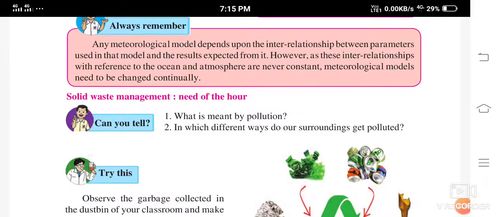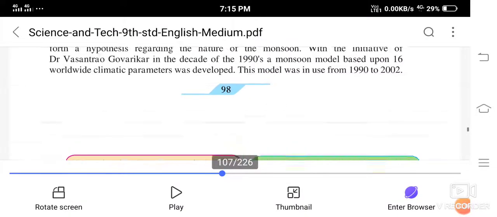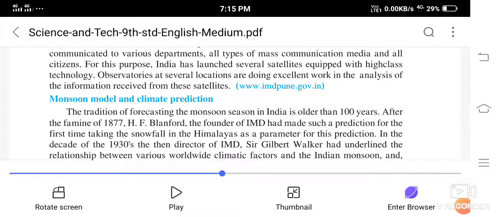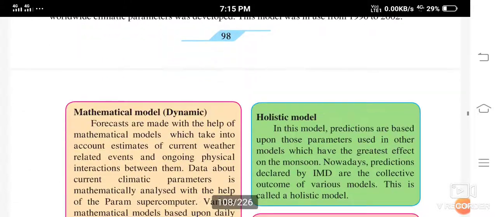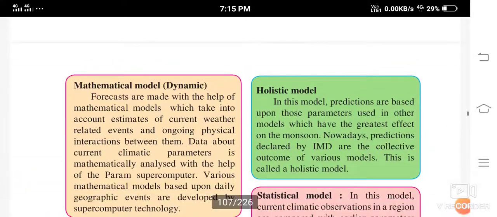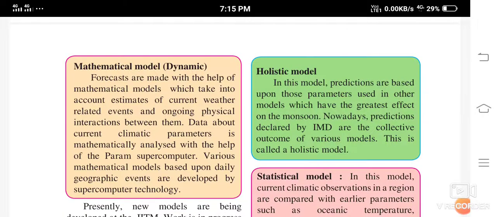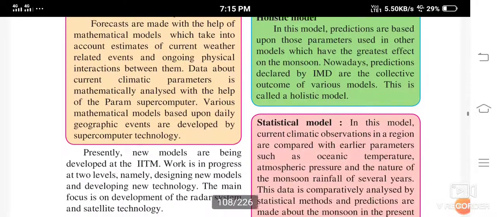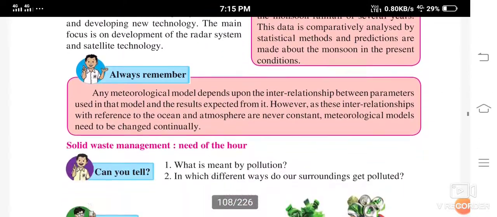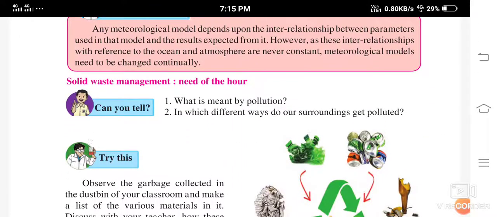Students, in the last video, we studied about monsoon model and climate prediction. In that, three types of models we studied, that is the mathematical model, holistic model, and statistical model. And we started the solid waste management, that is the need of the hour, isn't it? So it's mostly needed at present situation.